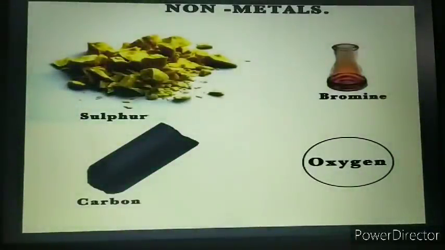So here are few examples of non-metals. Sulfur and carbon, these are the solid forms of the non-metal. Bromine is the only liquid non-metal, and there are many gaseous non-metals. One of the example is oxygen.